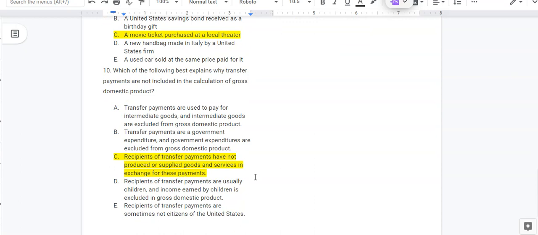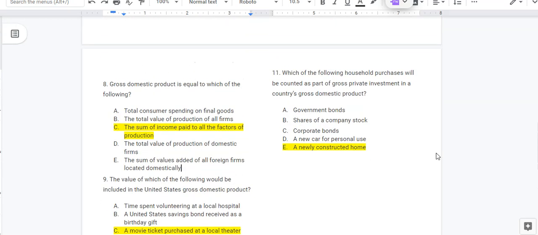All right, number 10, C is why transfer payments do not count. Transfer payments don't create anything. You're just moving money around, switching money from one taxpayer or one group of taxpayers to someone else. And then 11, hopefully most of you got this right. I think most of you did get this right.